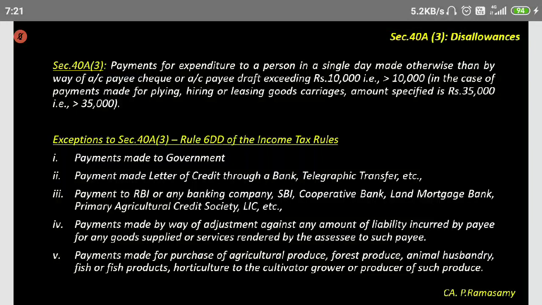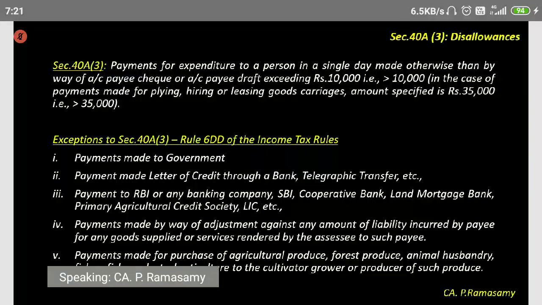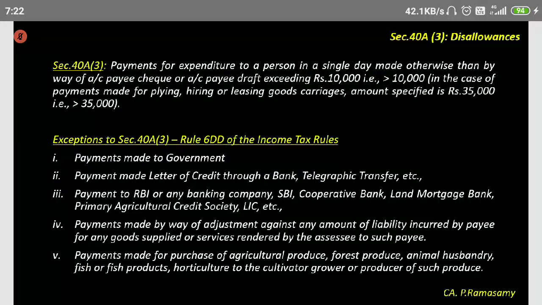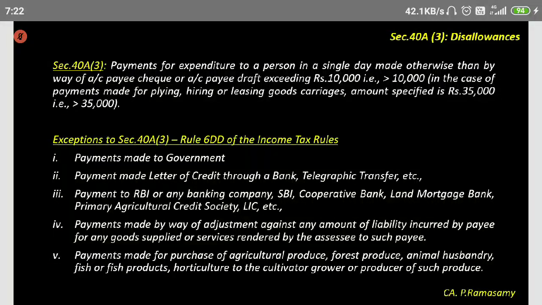For example, you're getting hold of a painter. You want to paint the building. You're talking about all business expenses, okay? It's not personal, not for your house. This is for your business. The painter comes and surveys the building. He says, sir, the total amount will be 60,000 rupees, paint, labor charges, everything put together.